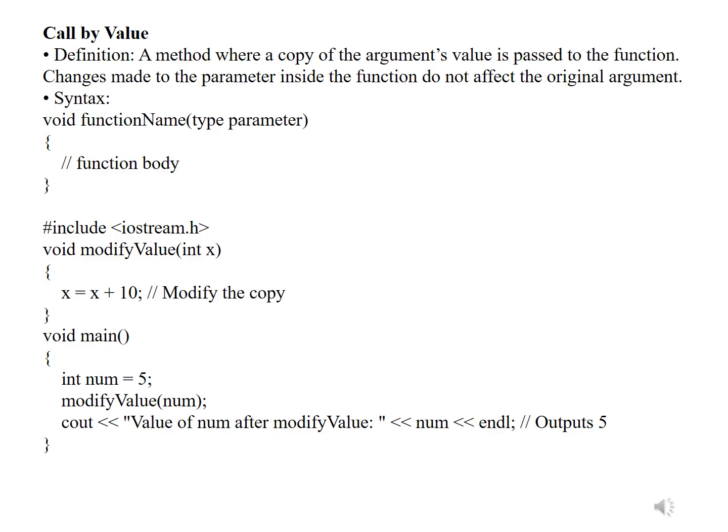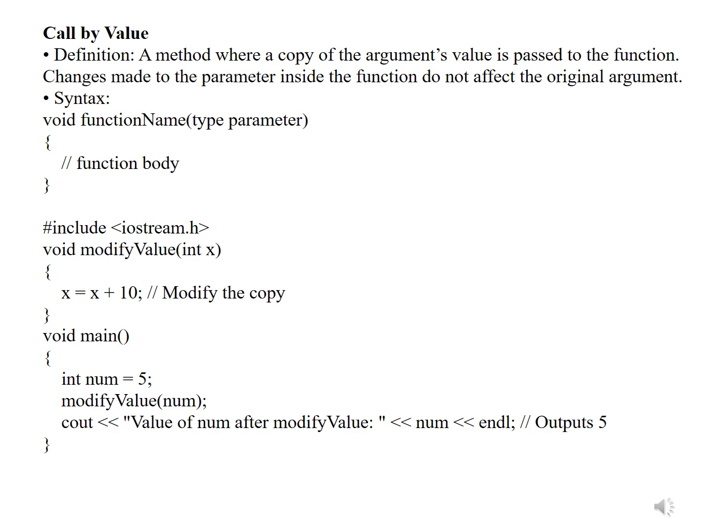Call by value. Definition: a method where a copy of the argument value is passed to the function. Changes made to the parameter inside the function do not affect the original argument. General syntax is like this: void function name, open bracket, type parameters, close the bracket, write the function definition, function body, and close it with a curly bracket. This is the general structure of a call function.